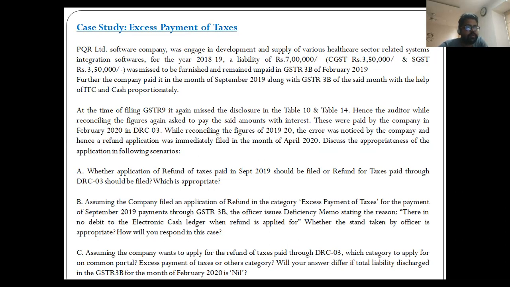The proper officer shall issue form GST PMT 03 recrediting the said amount to ITC.